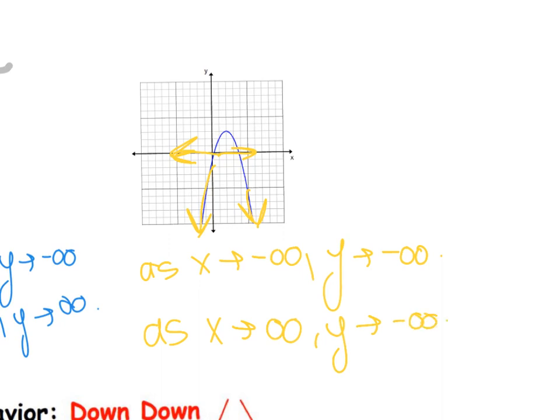So it's kind of like we're taking domain and range and putting them together a little bit, okay? That's how to analyze it from the graph. Today, that's all you're going to be doing: just analyzing different graphs and their end behaviors.